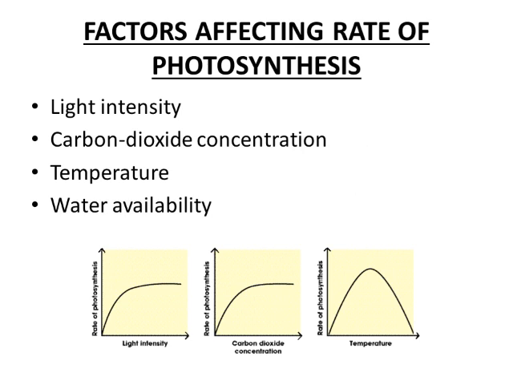Now we will study about the factors affecting the rate of photosynthesis. There are the following factors that affect the rate of photosynthesis. Number 1, light intensity. Number 2, carbon dioxide concentration. Number 3, temperature. And 4, water availability. First we will study the effect of light intensity on the rate of photosynthesis. On increasing the light intensity, the rate of photosynthesis increases sharply, but on reaching an optimum range, the rate of photosynthesis gets saturated. It does not increase with the increase in light intensity.